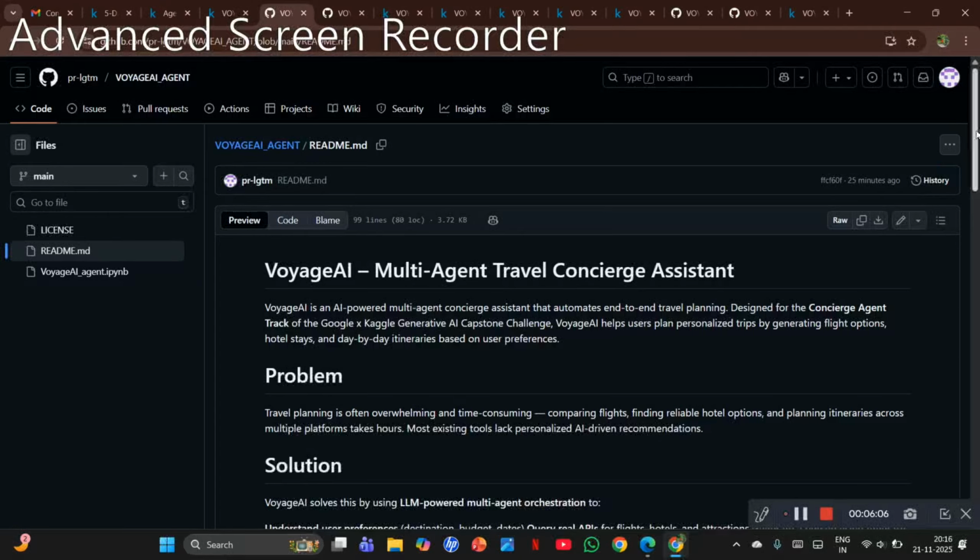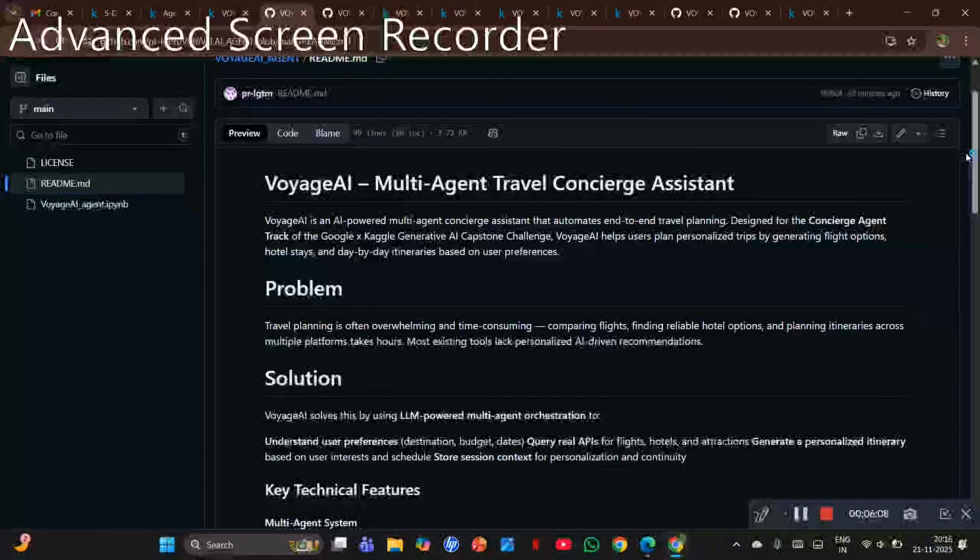So this readme gives you a glimpse: VoyageAI is an AI-powered multi-agent concierge assistant that automates end-to-end travel planning, designed for the concierge agent track of the Google x Kaggle Generative AI Capstone Challenge. VoyageAI helps users plan personalized trips by generating flight options, hotel stays, and day-by-day itineraries based on user preferences.